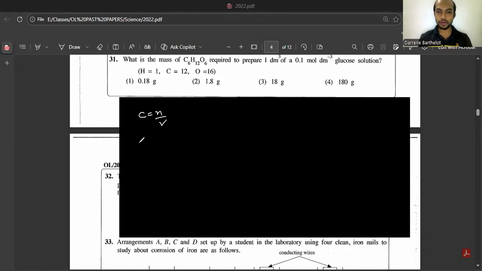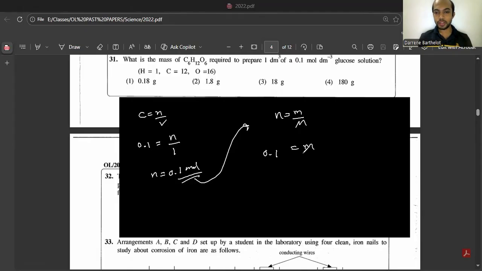Concentration is equal to moles over volume. Concentration is 0.1, times n divided by 1. So the number of moles will be 0.1 moles. Now take the other equation, mass over molar mass. Here the number of moles will be 0.1. Mass here we don't know, that's what we have to find. Then the molar mass of glucose is 180. So cross multiply, and you'll get the mass as 18 grams. So the answer is the third one.